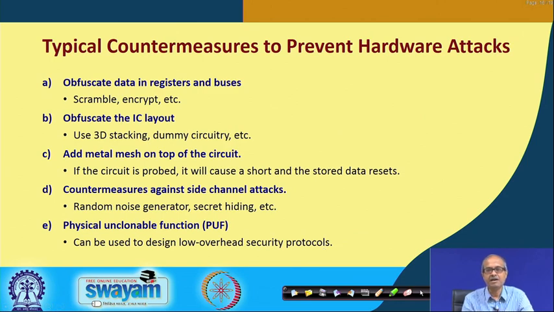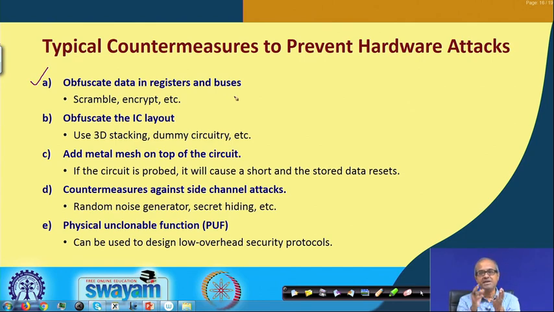Some of the typical countermeasures that people have come up with to prevent this kind of hardware based attack are listed here. The first one says obfuscate data in registers and buses. Obfuscate means to hide them, to encrypt them in some way.